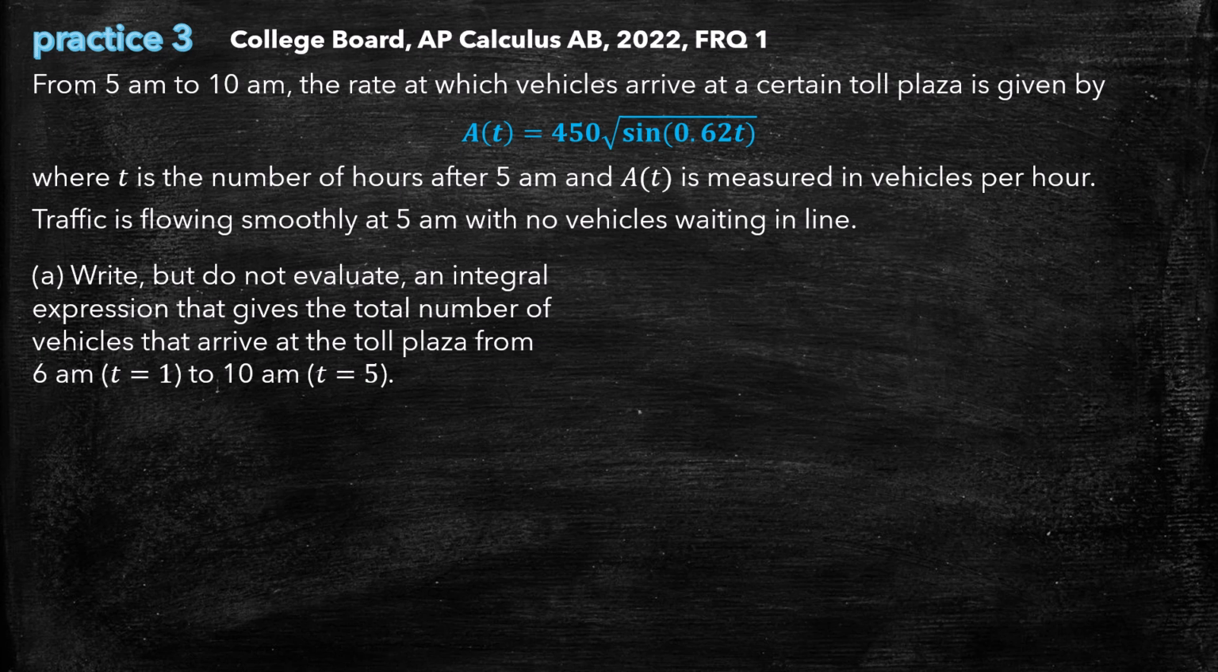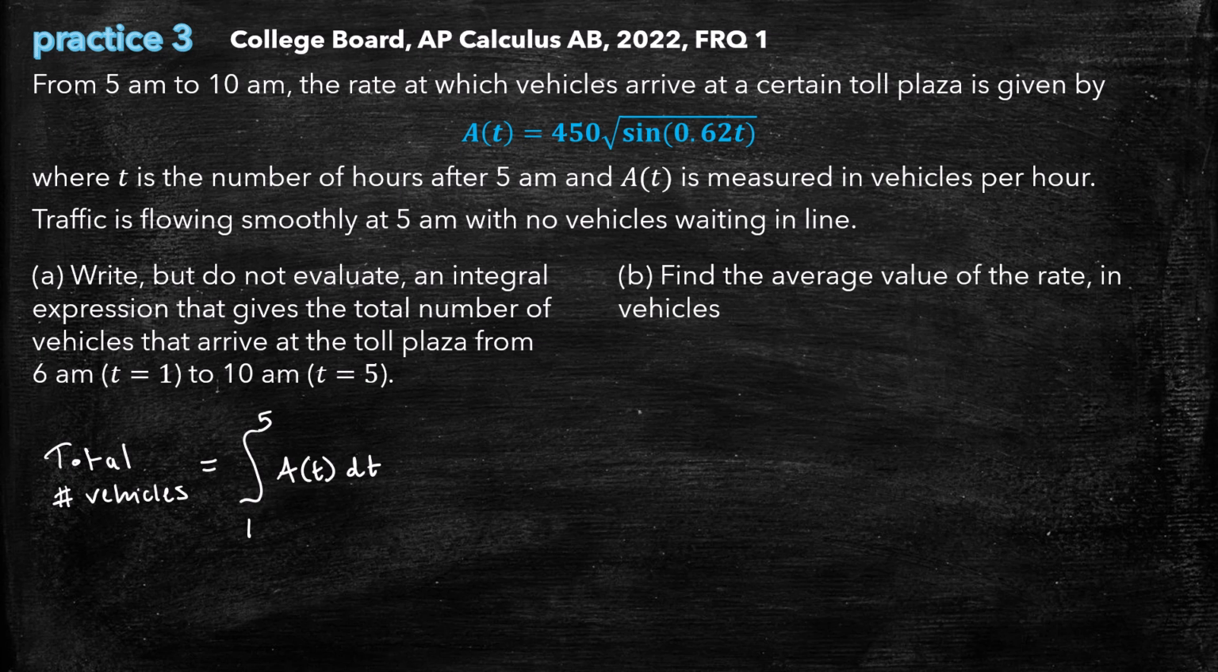I love these types of questions because you don't actually have to do any work. You just have to write the integral expression. The total number of vehicles is the accumulation of vehicles, and the accumulation is always the area under the rate curve. So from 1 to 5, and the rate is a of t dt. We can write that on the AP exam. You don't have to replace a of t with its expression; that is sufficient. That will give the total number of vehicles.